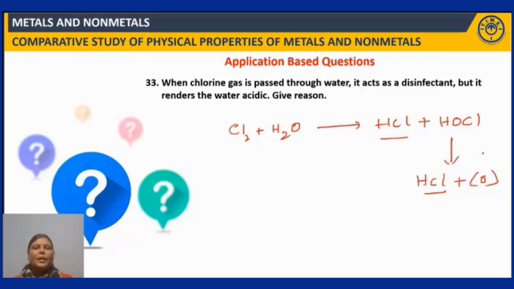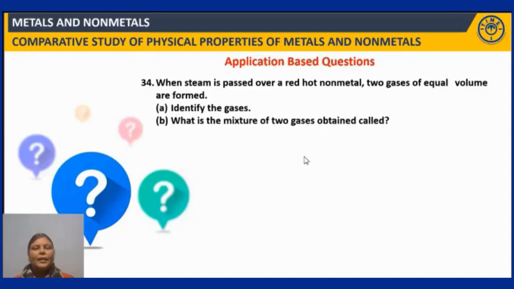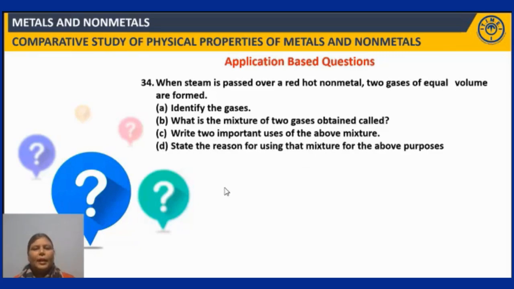Right. Fine. Next question. When steam is passed over a non-metal, 2 gases of equal volumes are formed. Option A, identify the gases. What is the mixture of 2 gases obtained called? Write 2 important uses of the above mixture and state the reason for using that mixture for the above purposes. Okay, let us see.